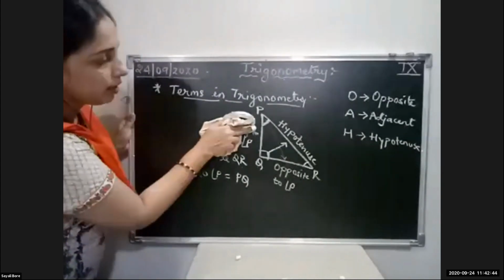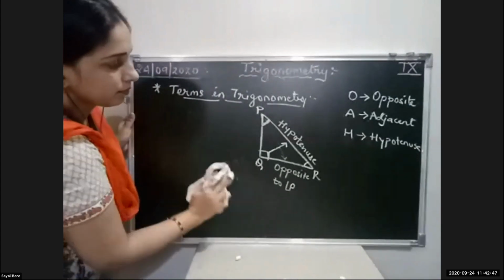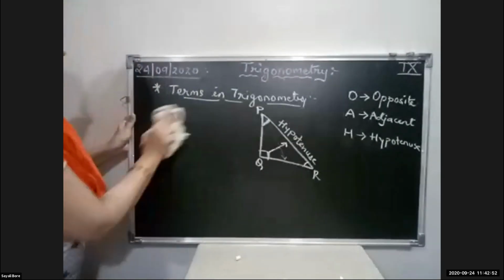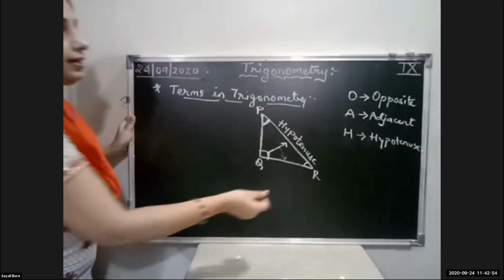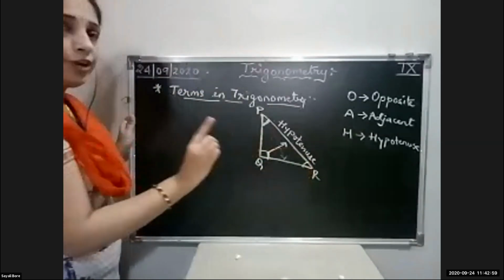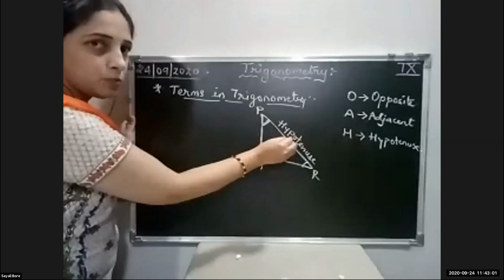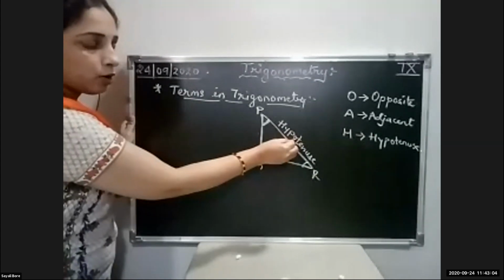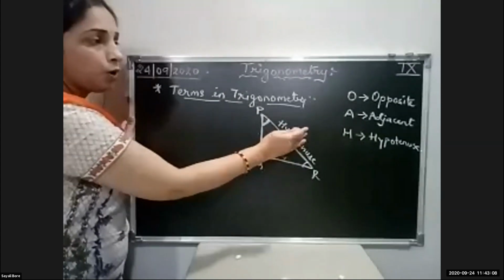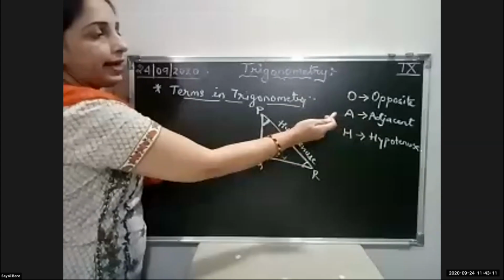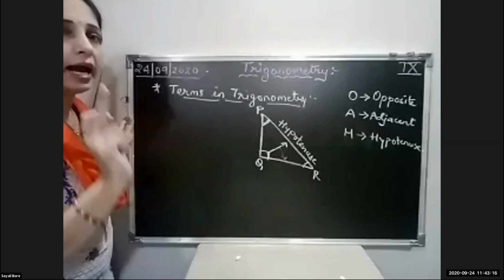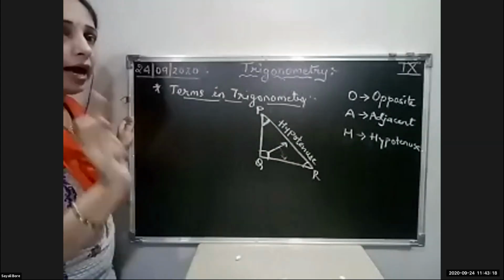Now let us check for another angle. Let us take angle R. Now every time the hypotenuse will remain the same, students. You are not going to touch the hypotenuse, only the opposite and adjacent will change according to the angle.